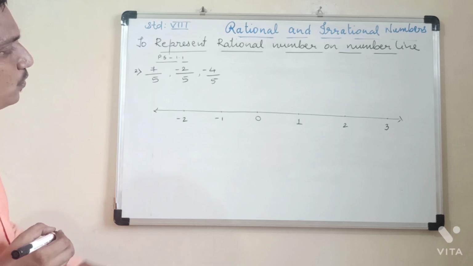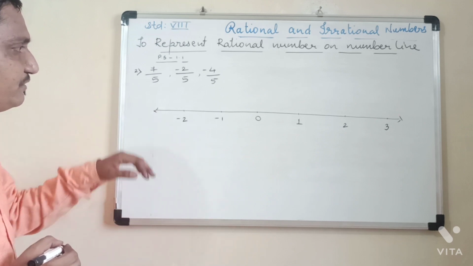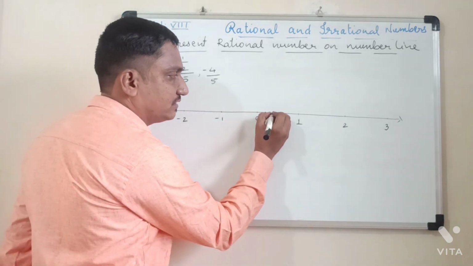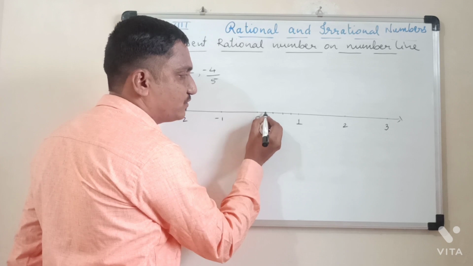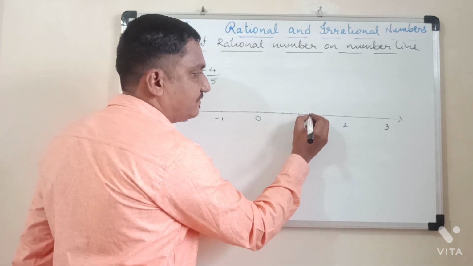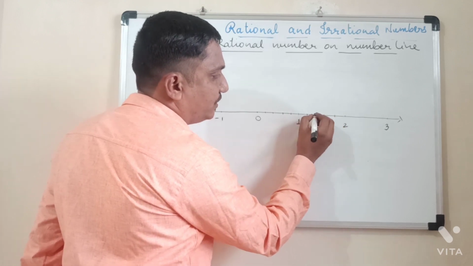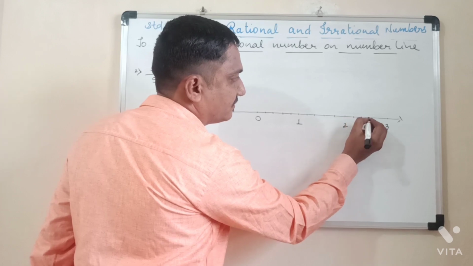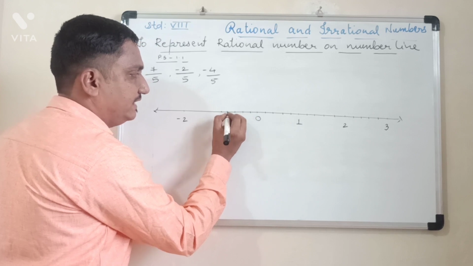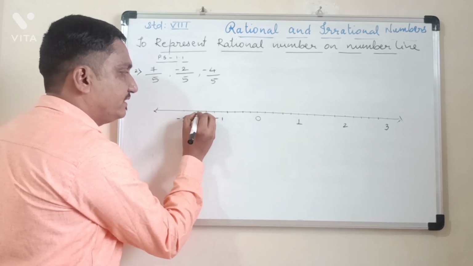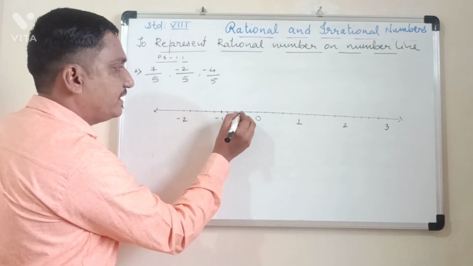So now denominator is 5, so each unit should be divided into 5 equal parts. So 5 minus 1, 4, so 4 dots I'll give. See now, this unit 0 to 1 is divided in 5 equal parts. 1, 2, 3, 4, 5. Like this way, unit 1 to 2 also you have to divide into 5 equal parts. 1, 2, 3, 4, 5. Left side also you have to divide each unit into 5 equal parts.